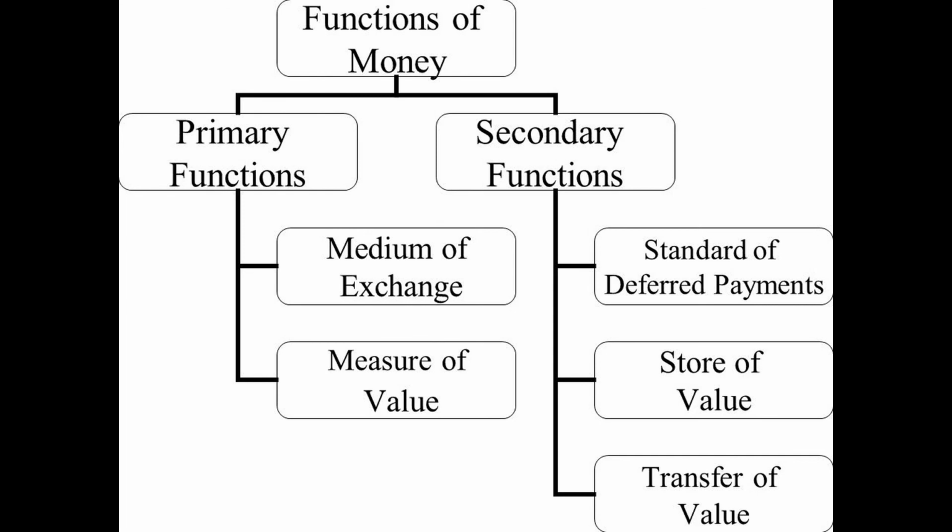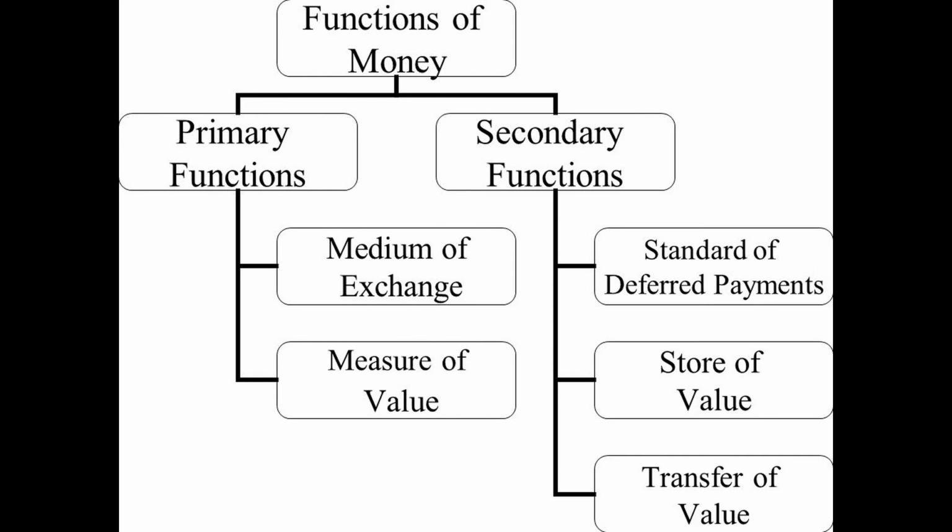The second most important or primary function is a medium of exchange. It is the best way to exchange goods and services. That means whatever commodity or services we want to buy, we can just exchange by giving the currency or money to the seller or serviceman.